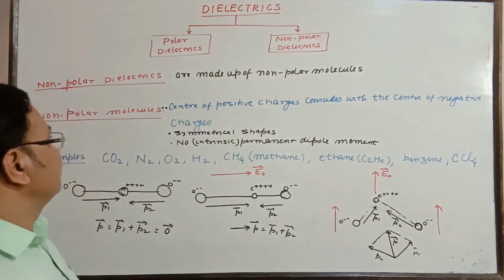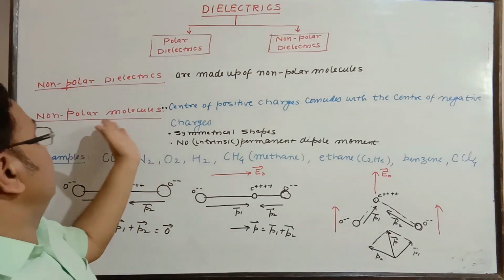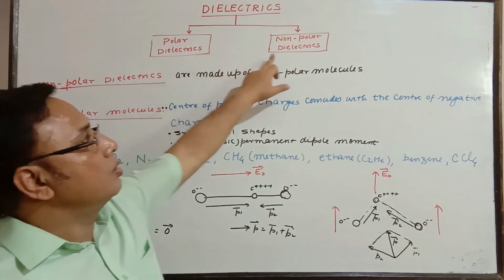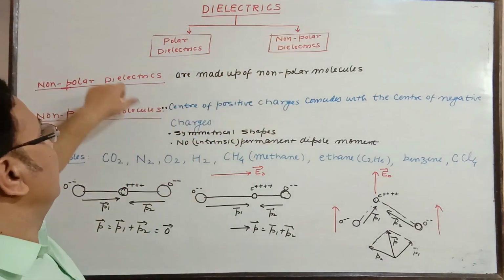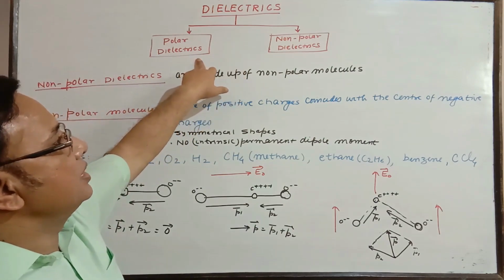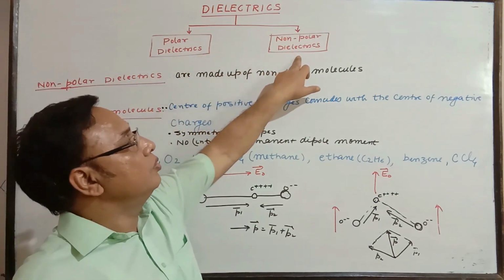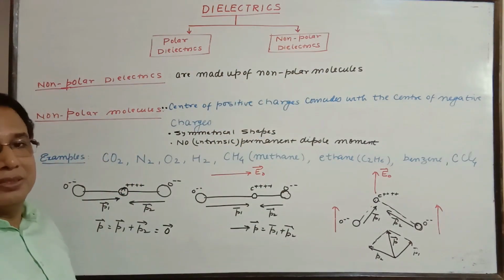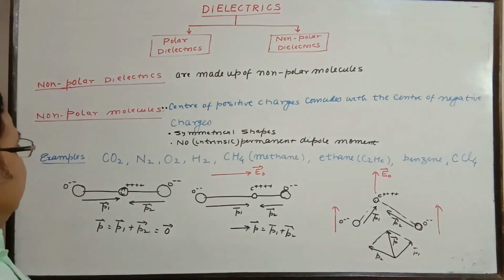Polar molecules have asymmetrical shapes, non-polar have symmetrical shapes. A polar molecule has a permanent dipole moment. A non-polar molecule has no such permanent dipole in the beginning.